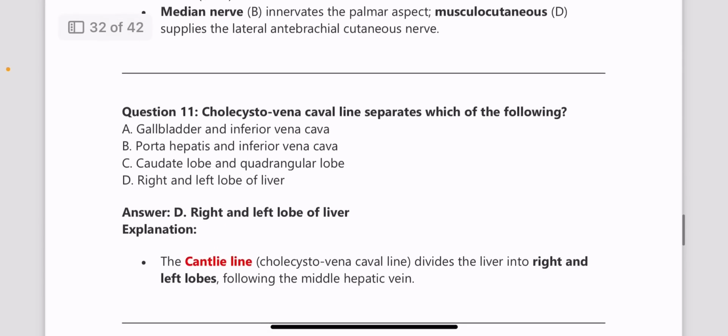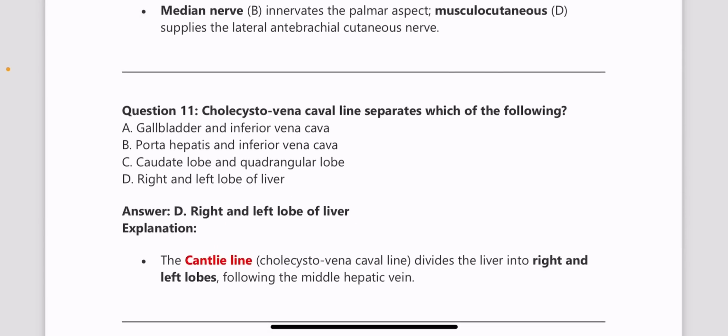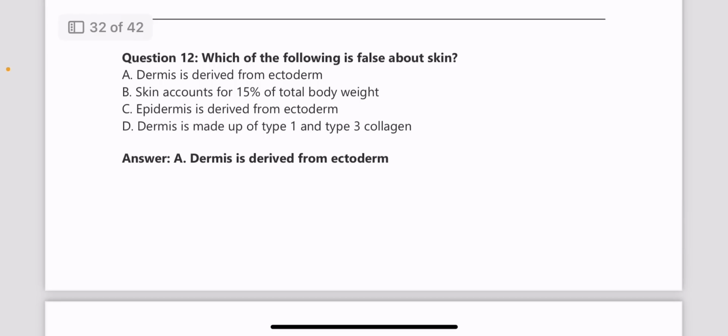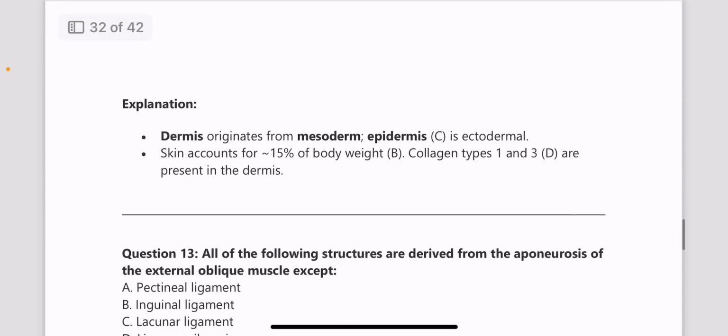Next question, cholecystovena caval line separates which structures? Answer is left and right lobe of the liver. The Cantlie line, which is also known as the cholecystovena caval line, divides the liver into right and left lobes. Next, which of the following is false about skin? Answer is dermis is derived from ectoderm. It is wrong, because dermis is derived from mesoderm.